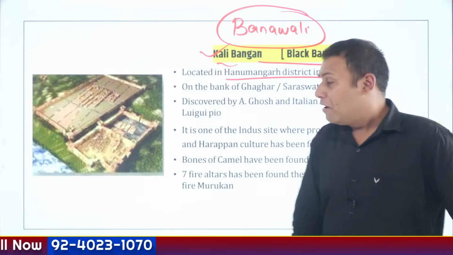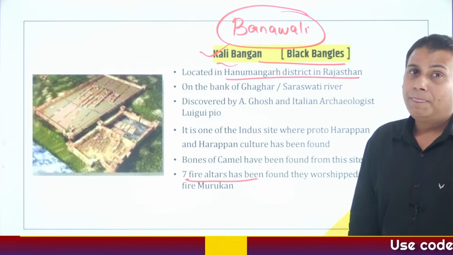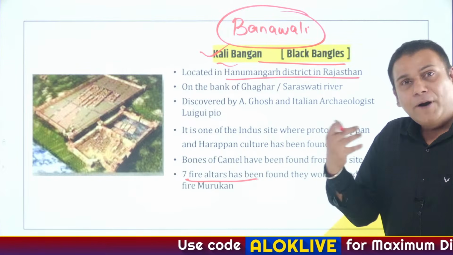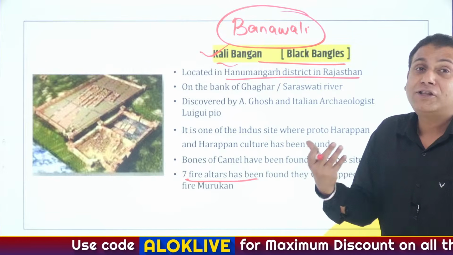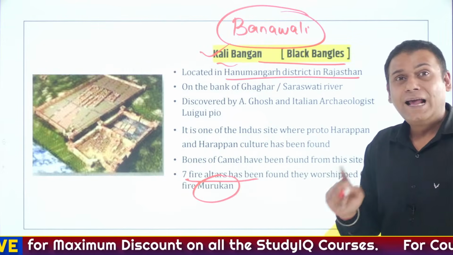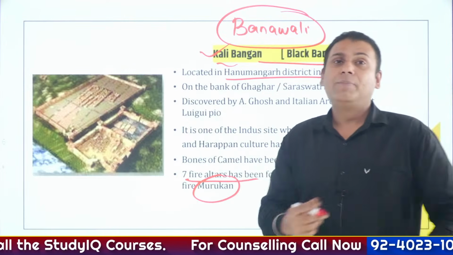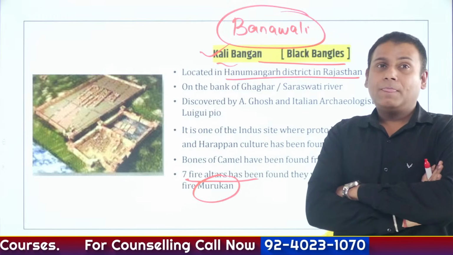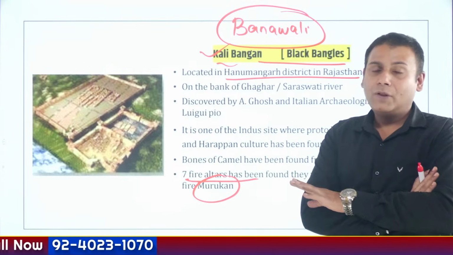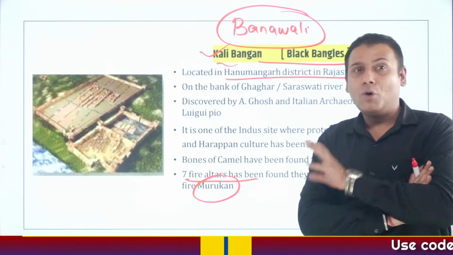Apart from this, fire altars have been found at the site of Kalibangan. And from these fire altars, we can simply interpret one thing, that people might have worshipped fire, also referred to as Murukan. I repeat, Murukan, not Murugan. Murugan is Lord Kartikeya, who is worshipped in the southern part of India. In fact, we'll study about Lord Murugan when we study the Sangam age. Murugan is also referred to as the Lord of six abodes.